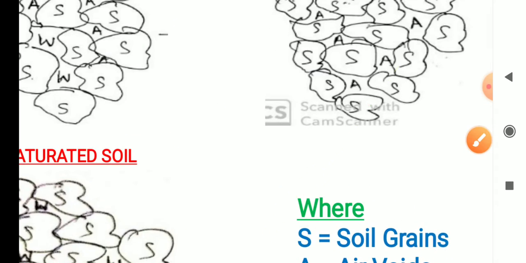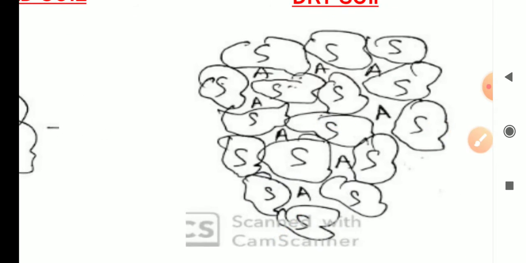Next, dry soil. Dry soil means whatever voids are present in the total soil mass are totally empty. So this is called a dry soil.